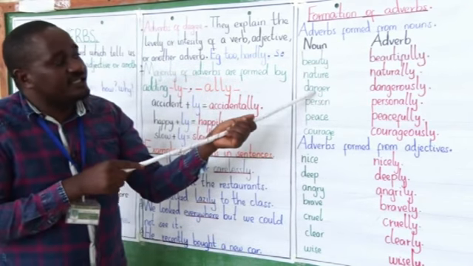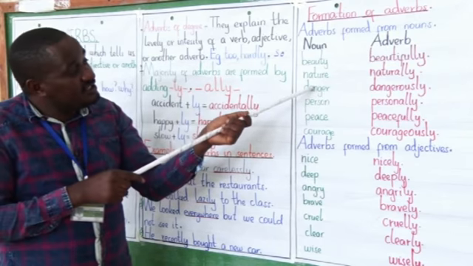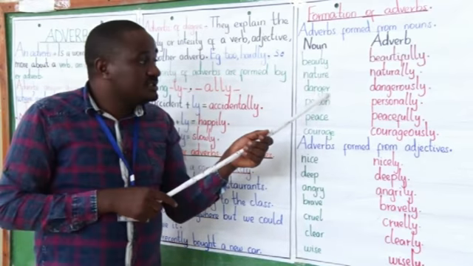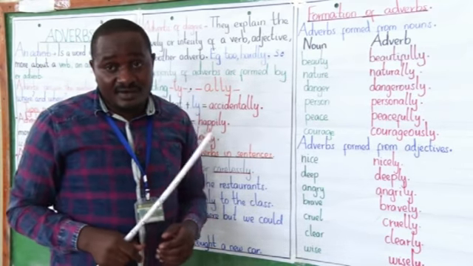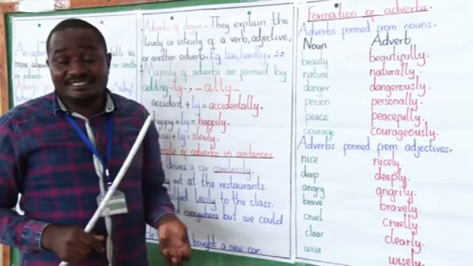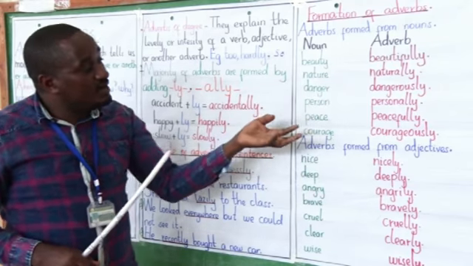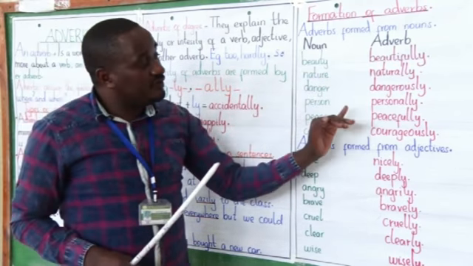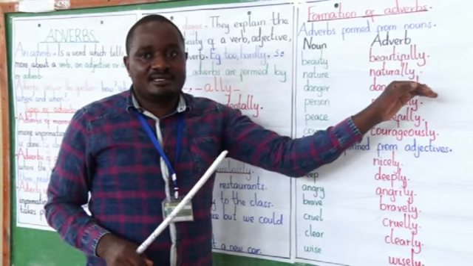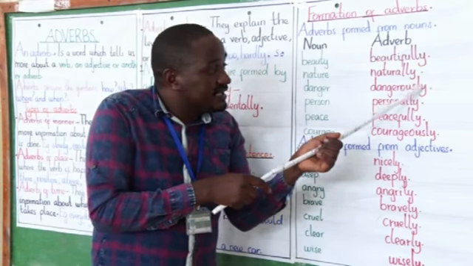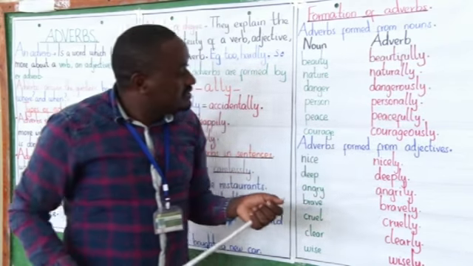The word danger is a noun. I hope when you were learning about nouns, you learned about abstract nouns and talked about danger. Danger is an abstract noun. From the word danger, we form the word dangerously. The word dangerously is an adverb.